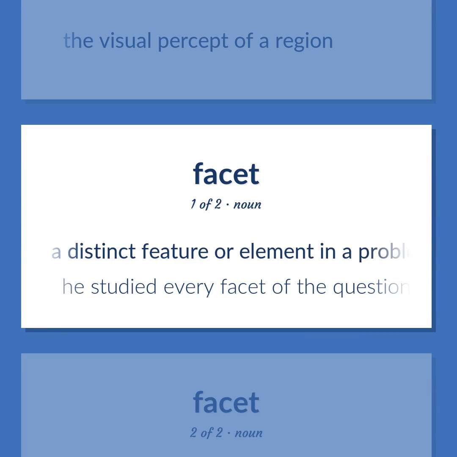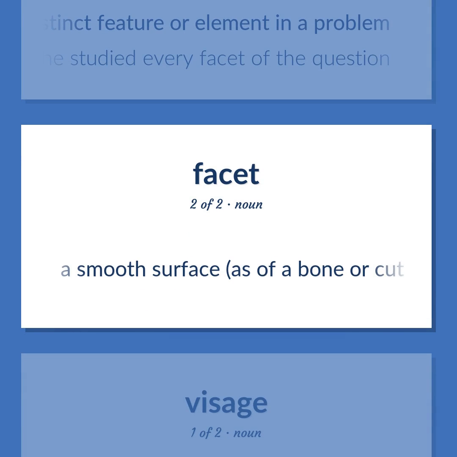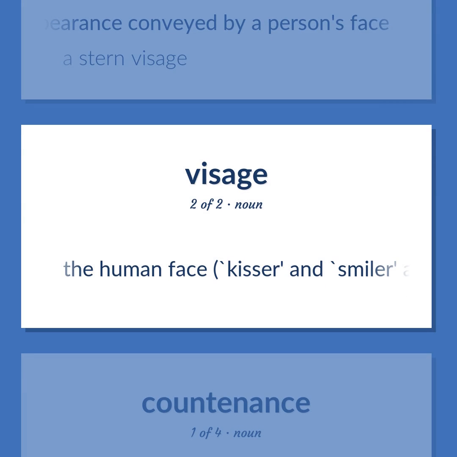A distinct feature or element in a problem. He studied every facet of the question. A smooth surface, as of a bone or cut gemstone. The appearance conveyed by a person's face. A stern visage. The human face, kisser, and smiler, and mug, are informal terms for face, and phiz is British.